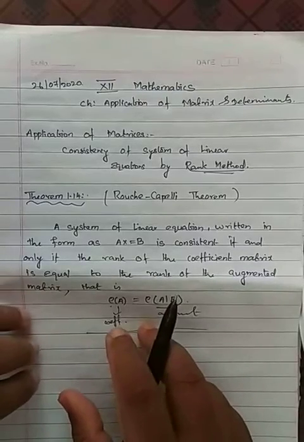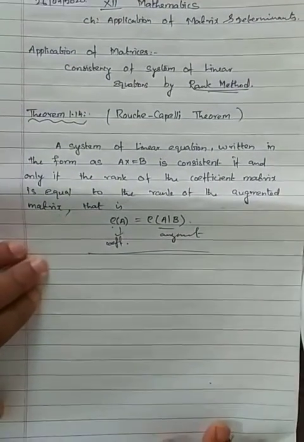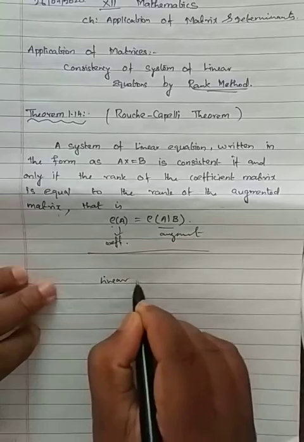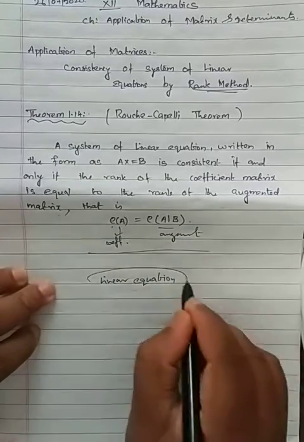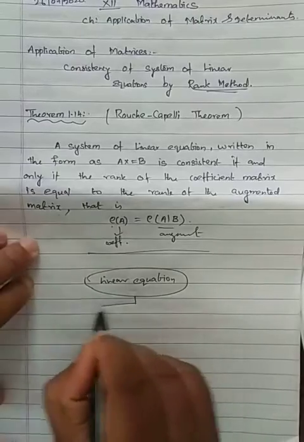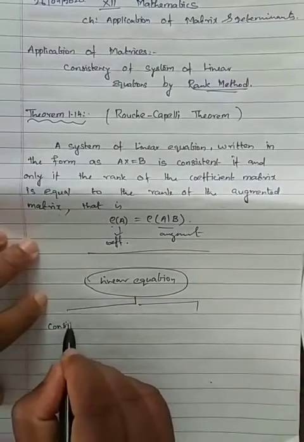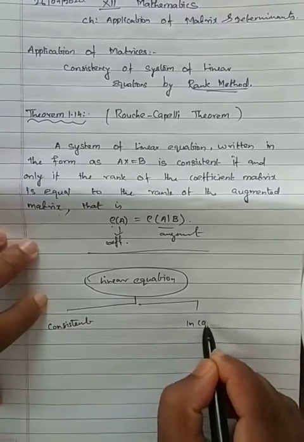Based on this we have so many problems to solve. Now I want to give a clarification about this. We have linear equations, and in a system of linear equations we have two cases. One is consistent, another is inconsistent.